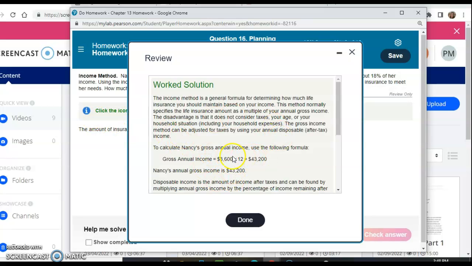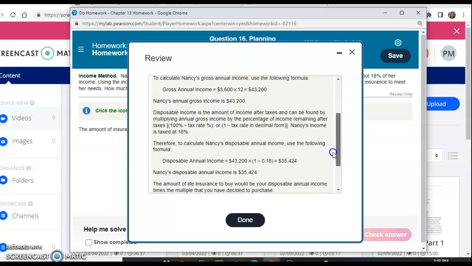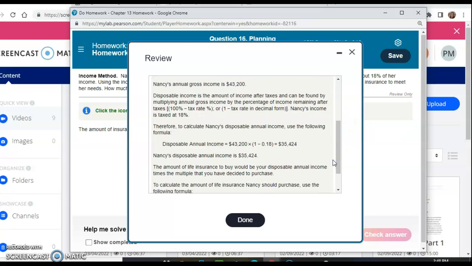So, we know her gross is 3,600. If you multiply that by 12 months, she has a gross annual salary of 43,200. Now, it said she loses about 18% of that. So if you were to take 1 minus 0.18 and then multiply it by 43,200, that shows you her net, her disposable, which is 35,424. Again, you're going to have different numbers than I am.